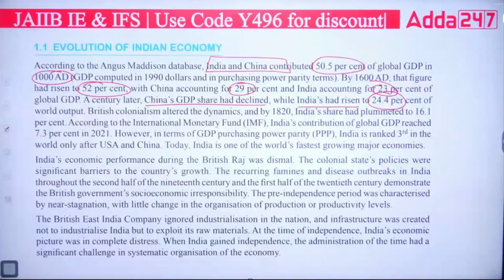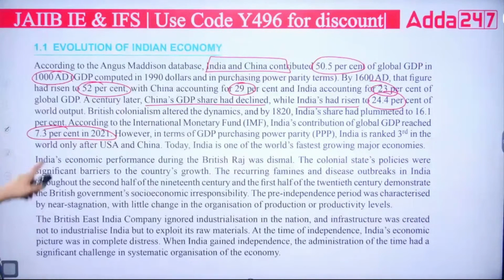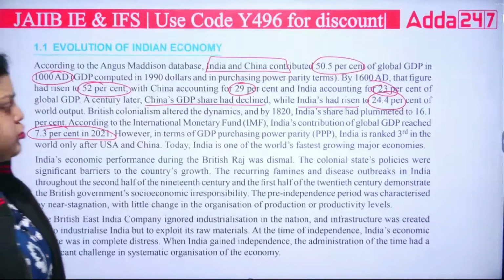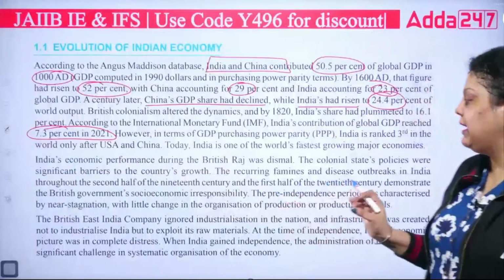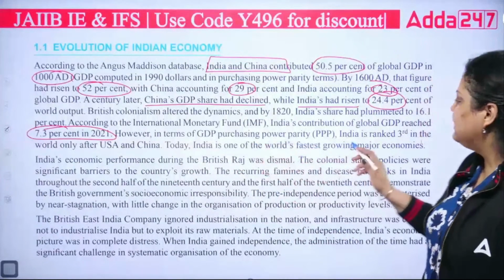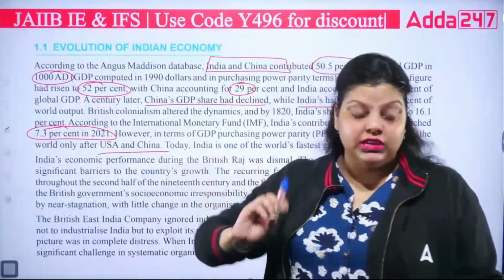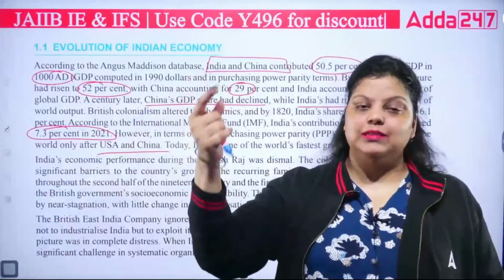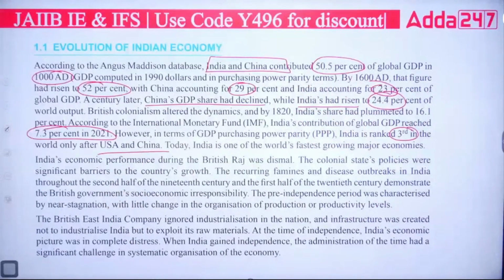Then in the IMF's data, 7.3% was the contribution of India in the year 2021. Also remember, in context to purchasing power parity, India's rank is third after USA and China. So in context to GDP purchasing power parity, USA, China, and third will be India. Okay, so this is the additional data which we have to remember.